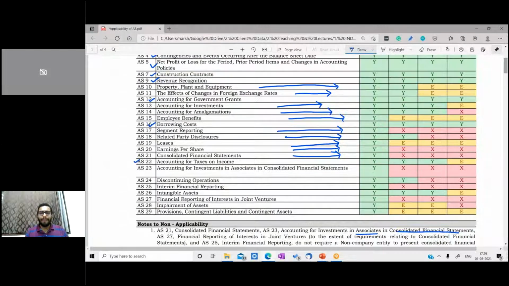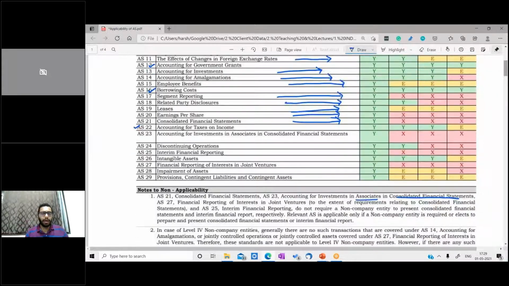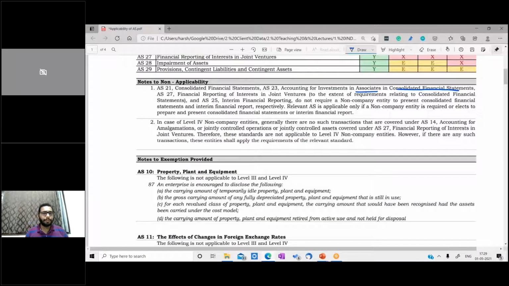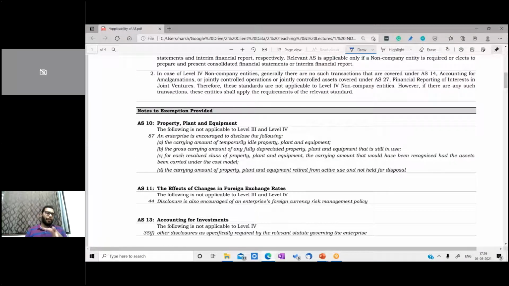Now when I say level 4 category, the exemption given is for plant, property, equipment. Now this is basically the disclosure part. The enterprise is encouraged to disclose the following. Now in case of small entities, this disclosure is not required. What is the disclosure? The carrying amount of temporary idle property or plant and equipment, gross carrying amount of fully depreciated property, each revalued class of property.